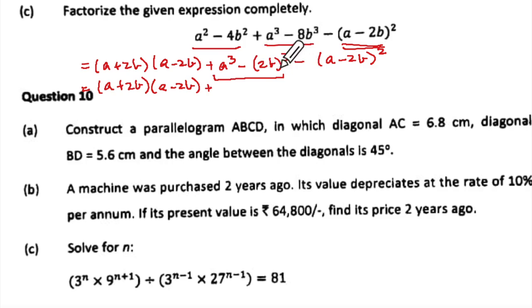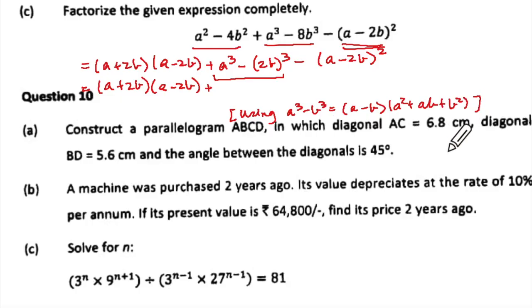Now look at this. What will this look like? A cube minus B cube. Do you know the factors? So I'm going to write over here A cube minus B cube. What are the factors? A minus B and A square plus AB plus B square. Correct? So this is going to give me factors for these two. What is your value of A and what is the value of B? So right over there, A minus B means A minus 2B, correct?